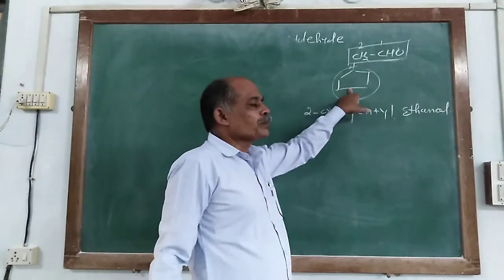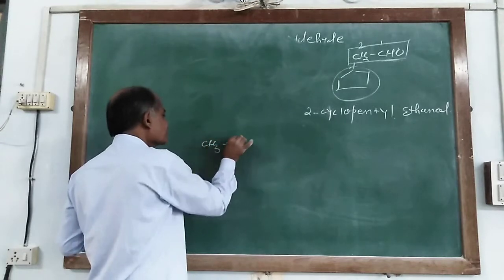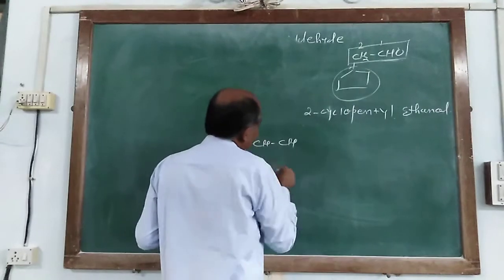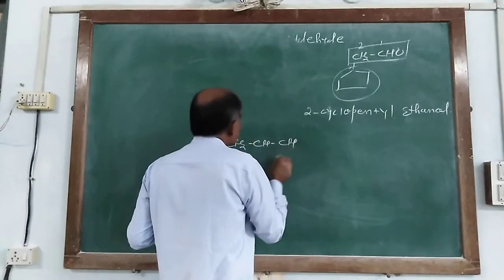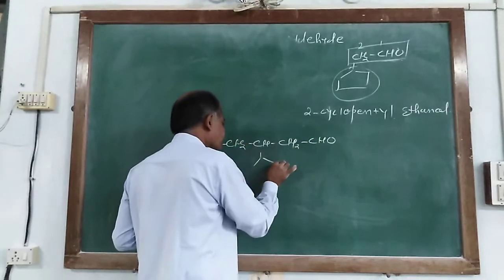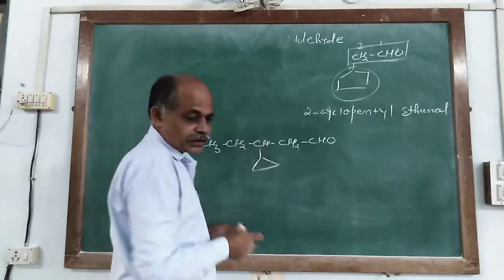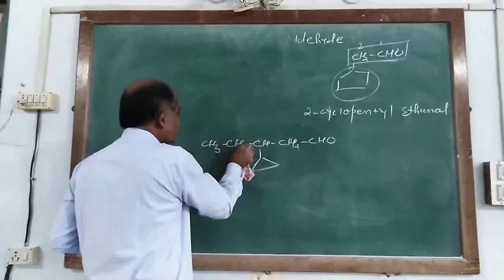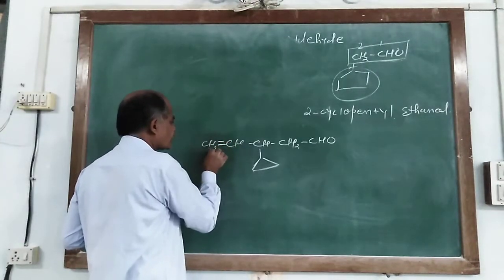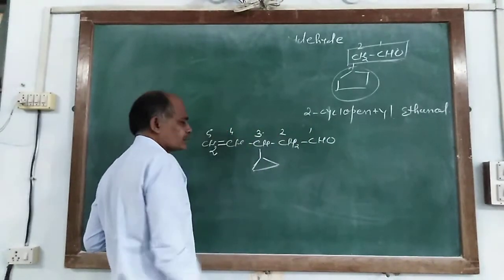2-cyclopentyl ethanol. And similarly CH3, CH2, CH, CH2, CHO. It consists of this type of cyclic structure, and it also has a double bond placed in this way. So 1, 2, 3, 4 and 5.